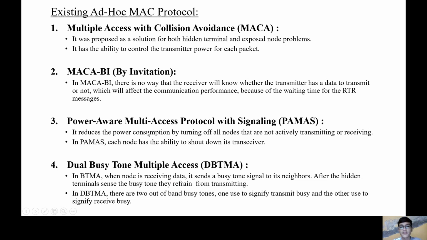Then after, power aware multi-access protocol with signaling, PAMAS. It reduces the power consumption by turning off all nodes that are not actively transmitting or receiving. So this can be covered by PAMAS. Its disadvantage, like in MACA by invitation, is that the receiver will never know whether the transmitter has data or not.